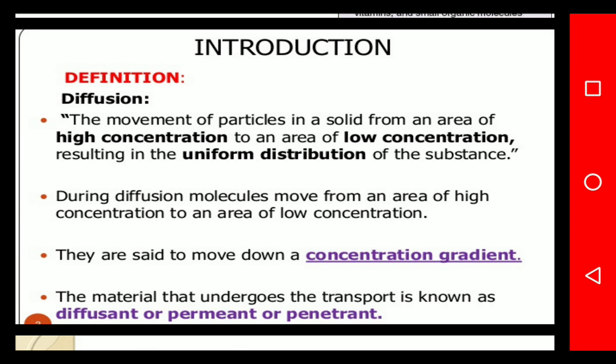Also permeant. Permeant means what? Permeant, or we can say permeability. Permeability is one kind of characteristic of the concentration gradient. Permeability means to permit, to allow passage from one part of the body to another part, that is the permeant. And penetration, or we can say the entry of drug or food from one part of the concentration gradient to another part. So these are the different names and their short meanings.